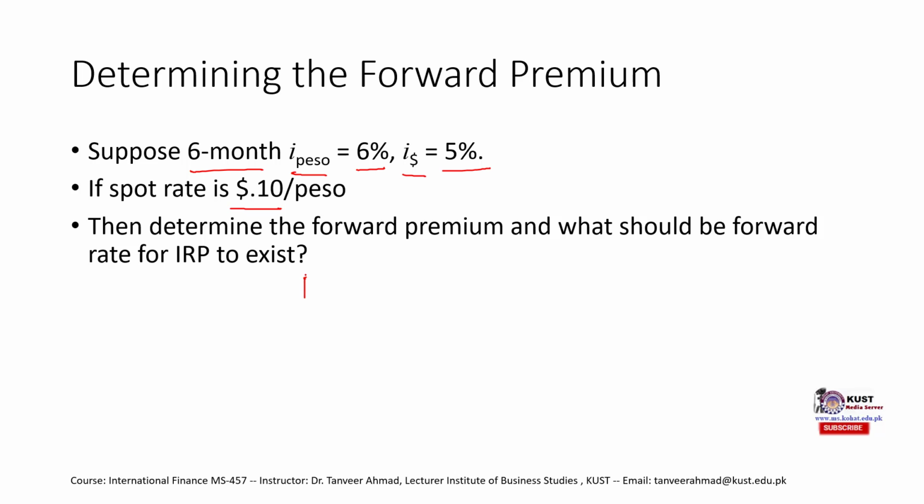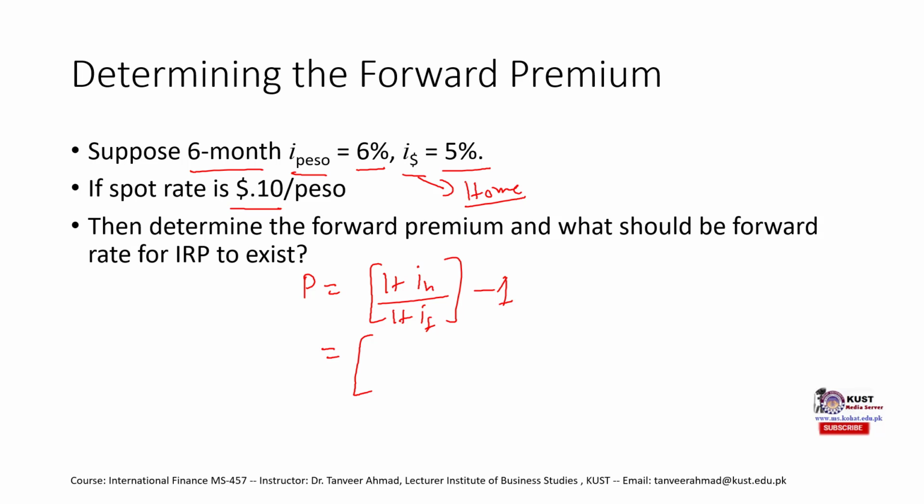So the forward premium P is equal to (1 plus IH) divided by (1 plus IF), minus 1. Now we are assuming that this is our home country.